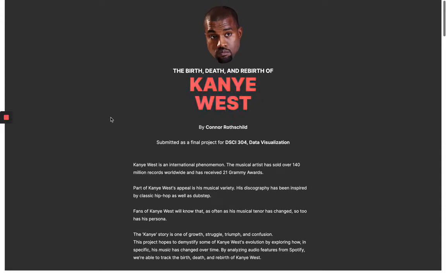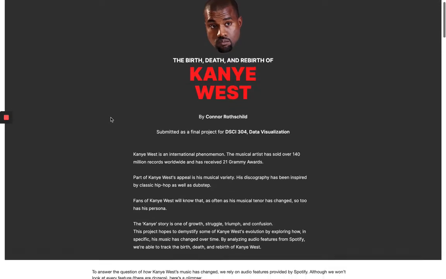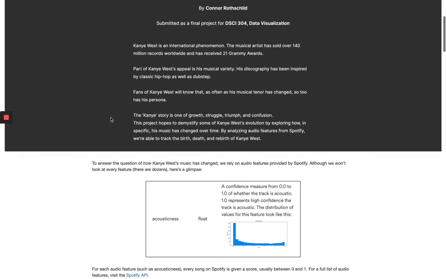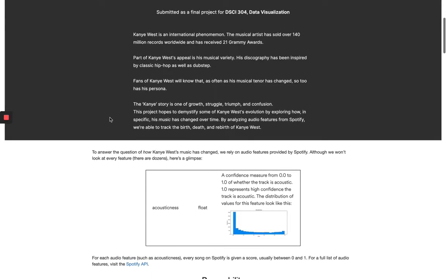This project hopes to demystify some of Kanye West's evolution by exploring how in specific his music has changed over time. By analyzing audio features from Spotify's API, we're able to track the birth, death, and rebirth of Kanye West and his music. In order to do so, we're going to rely on audio features provided by Spotify.